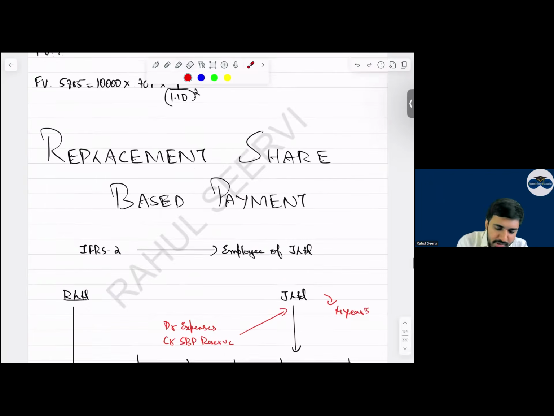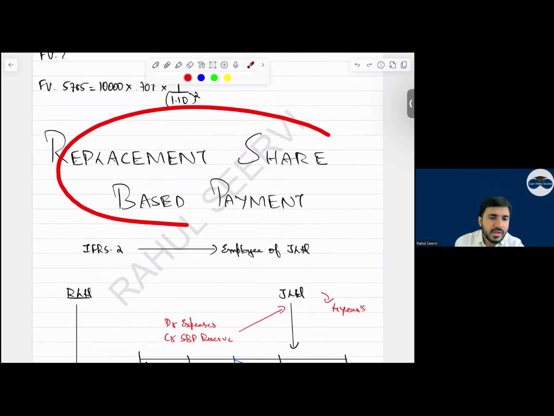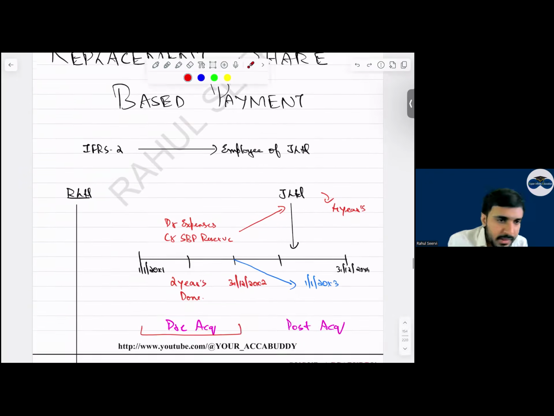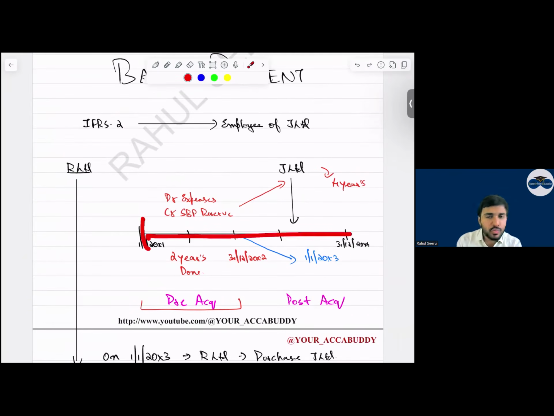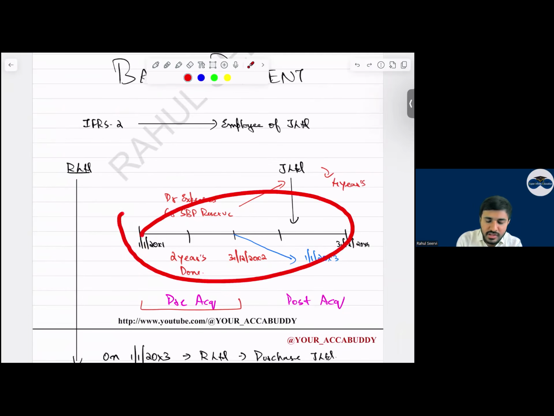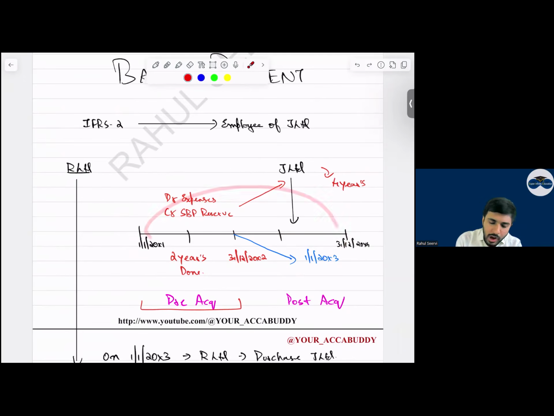Then coming to replacement share-based scheme. Now, what happens in a replacement share-based scheme? Remember your IFRS 2? Yes, sir. In IFRS 2 we recognize the expense over the period. Now I say a subsidiary company has given an ESOP for the employees. The condition was for 4 years. Out of this, 2 years, already the condition is satisfied.